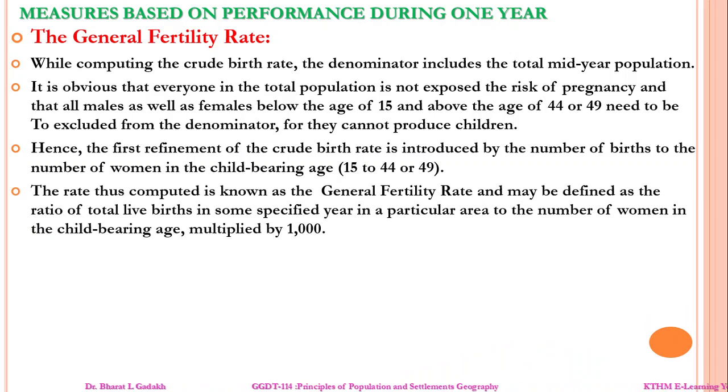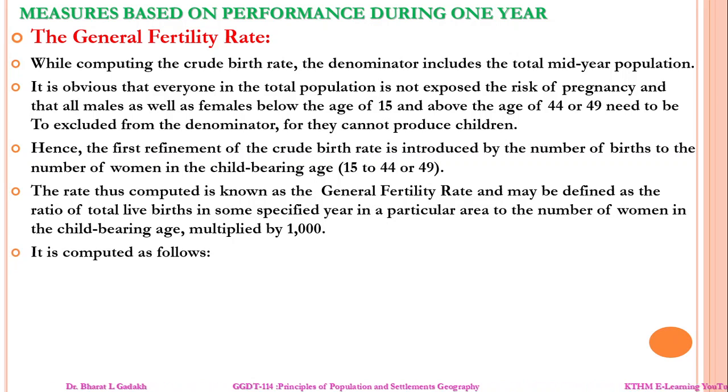The rate computed this way is known as the general fertility rate. The general fertility rate may be defined as the ratio of the total live births in some specified year in a particular area to the number of women in the childbearing age, multiplied by 1000. It is a simple concept.